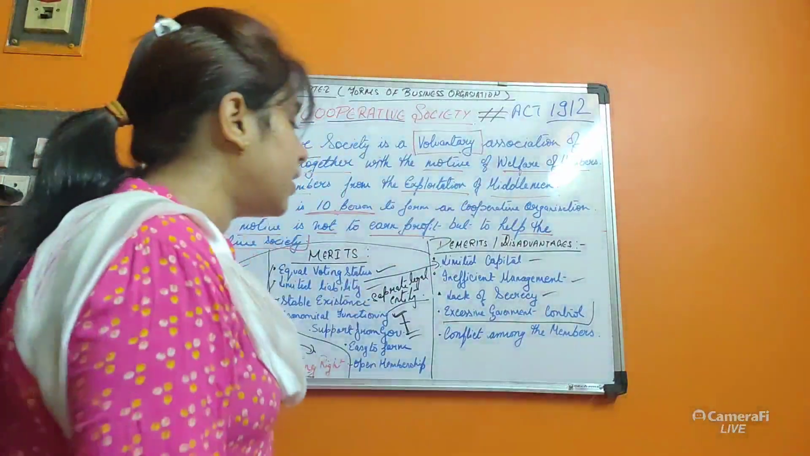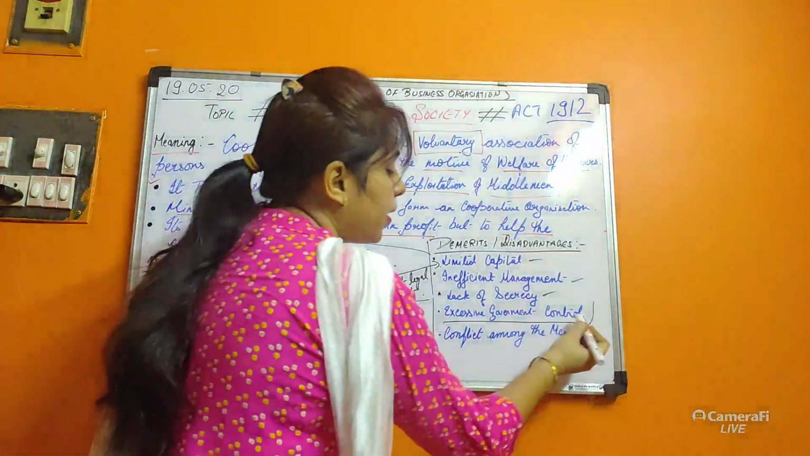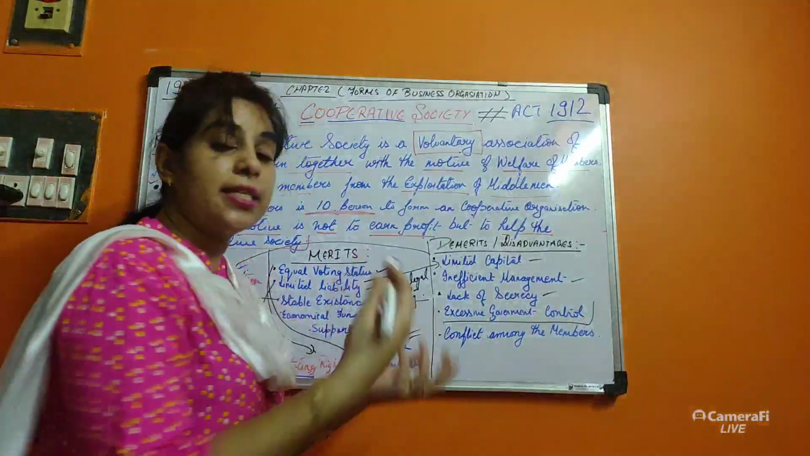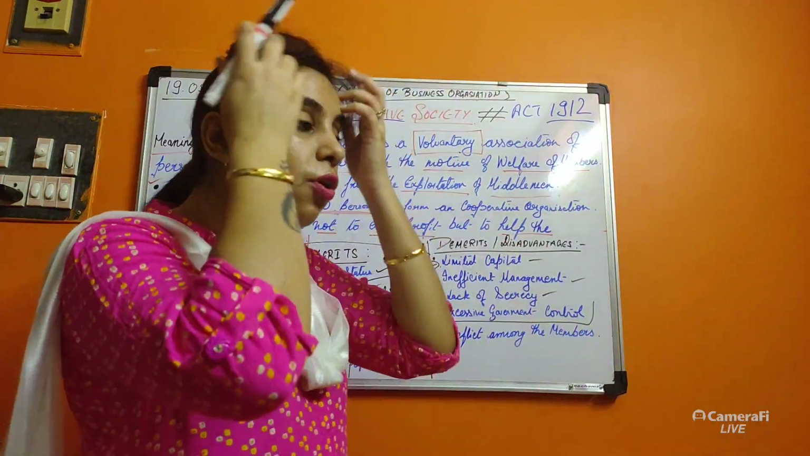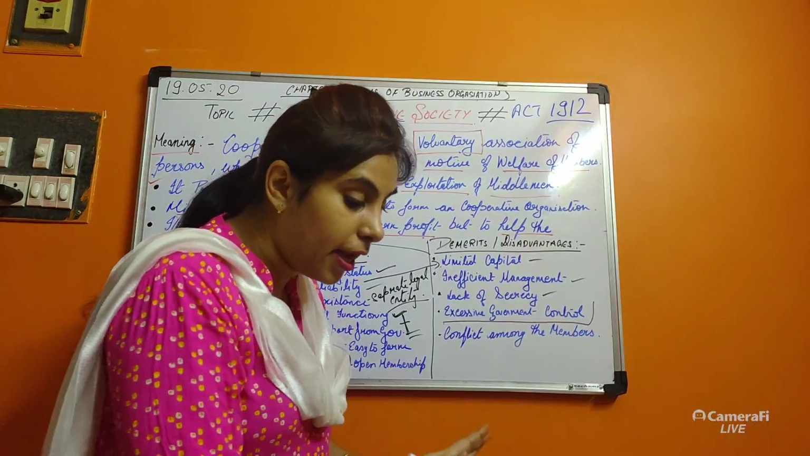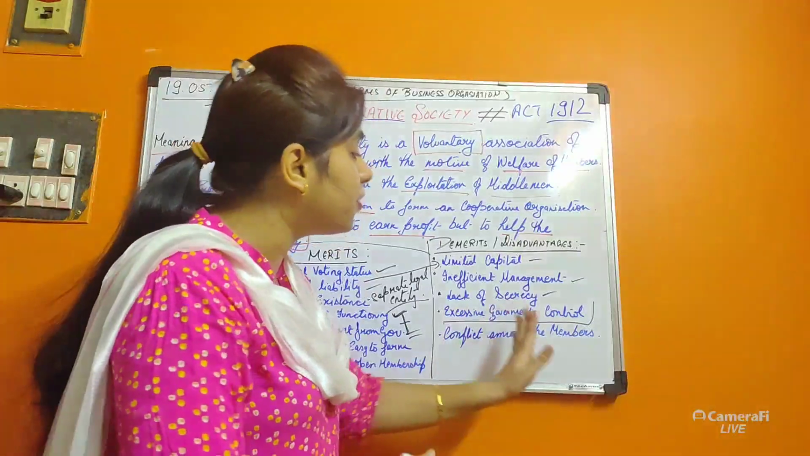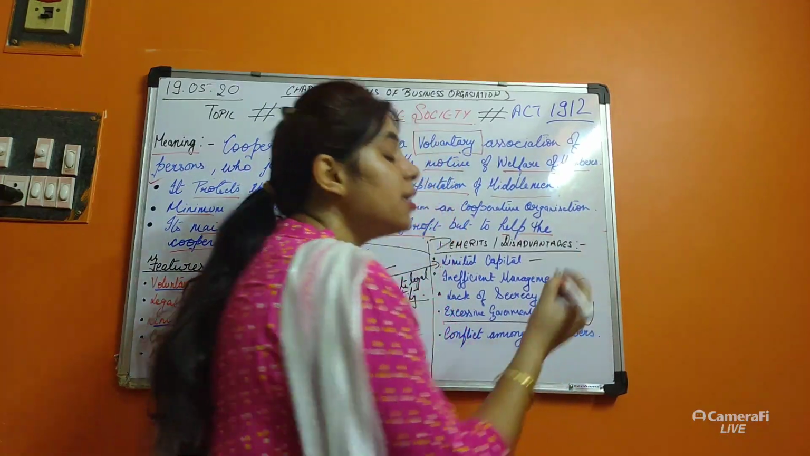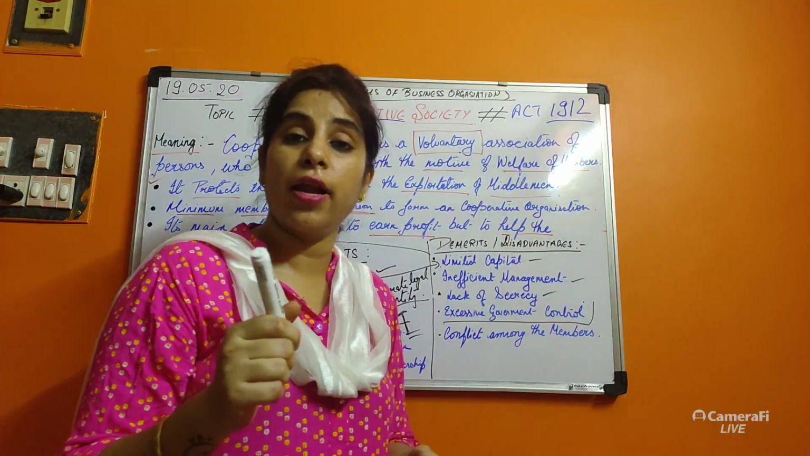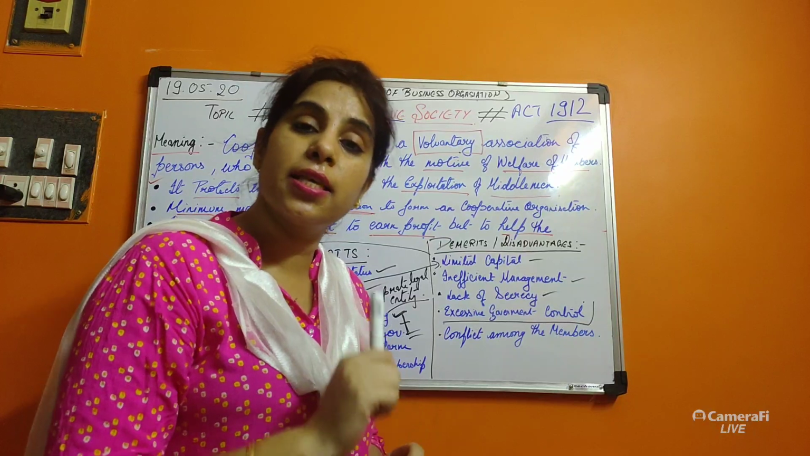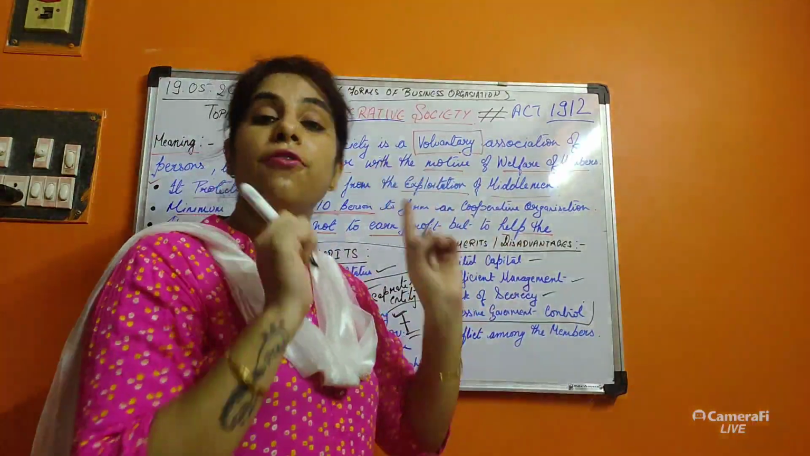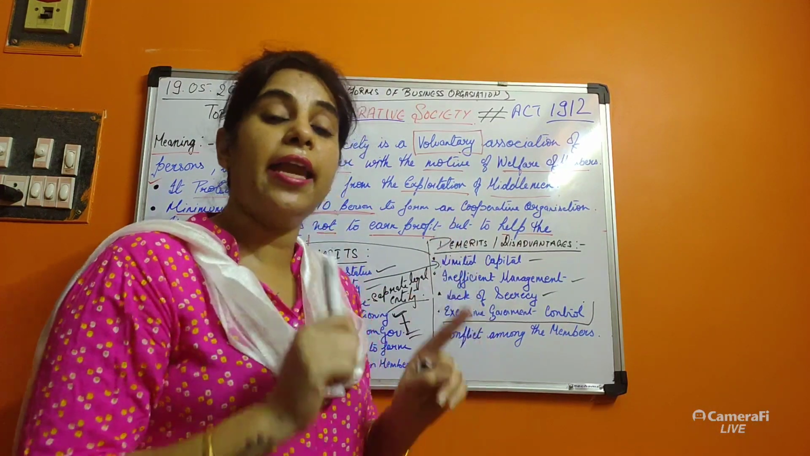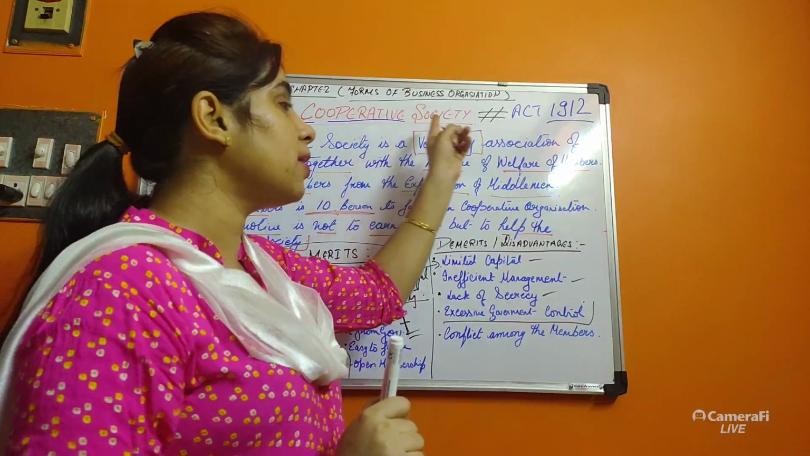Why is it a disadvantage? Why excessive government control? Because with excessive government control, the flexibility and efficiency of the cooperative society decreases. The keyword is because of excessive government control, the flexibility and efficiency of the cooperative society